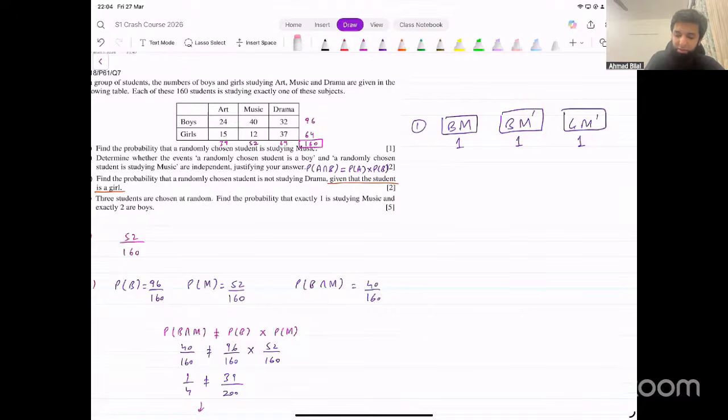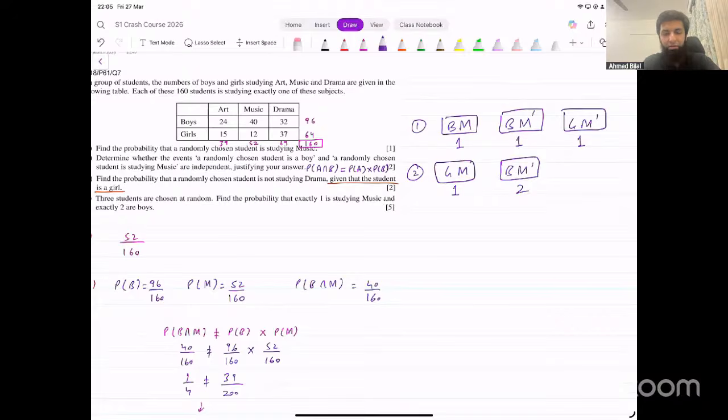Now, the other possibility could be that the student who's studying music is a girl instead. So we could have a girl who's studying music. Now, if the girl is the one who's studying music, then both the boys that we are selecting should not be studying music. So the boys who are not studying music, we need to select two out of them.